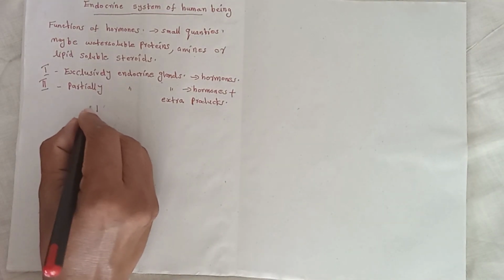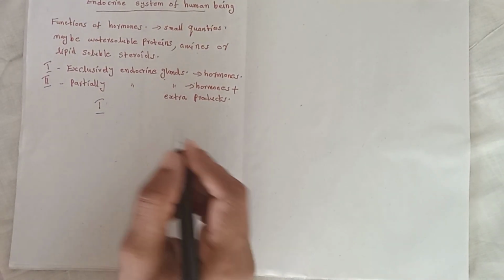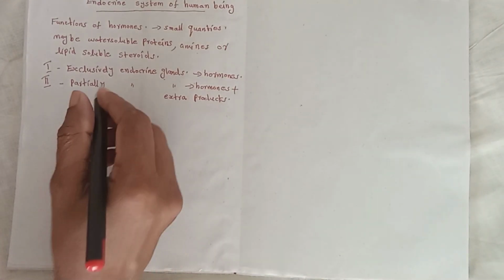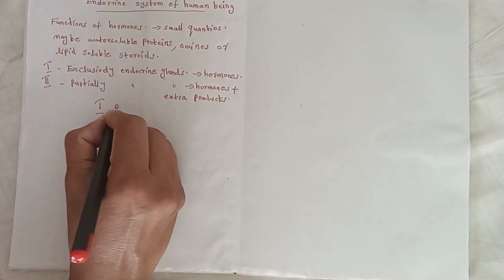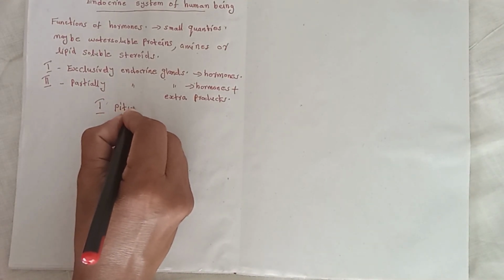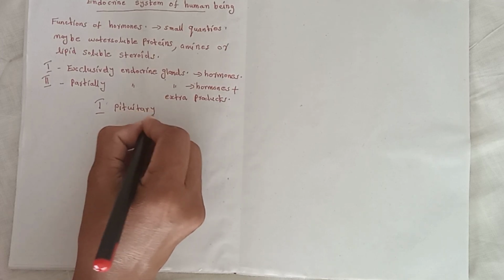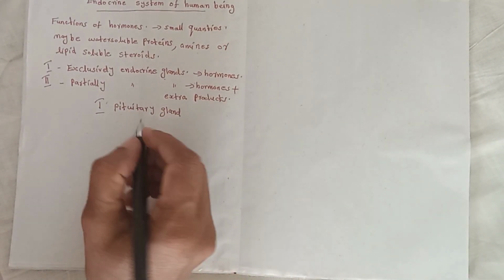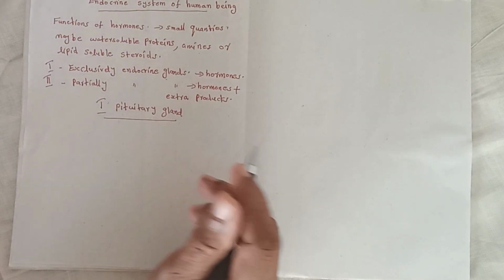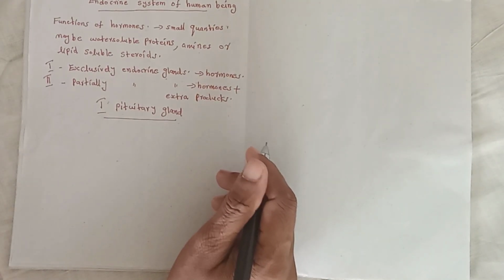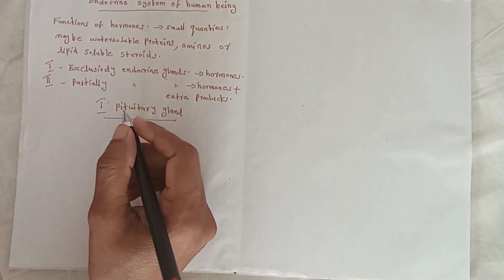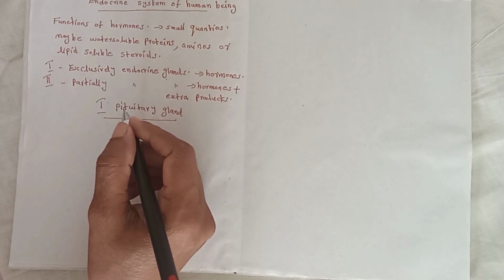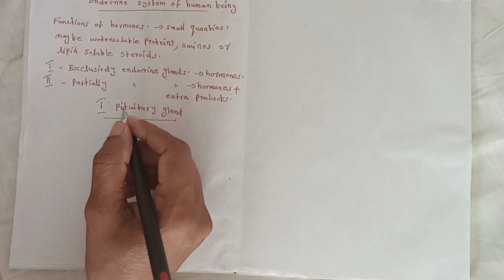The first endocrine gland is the pituitary gland. It is also known as the master gland. The pituitary gland is situated in front of the hypothalamus of the midbrain, connected by the pituitary stalk.